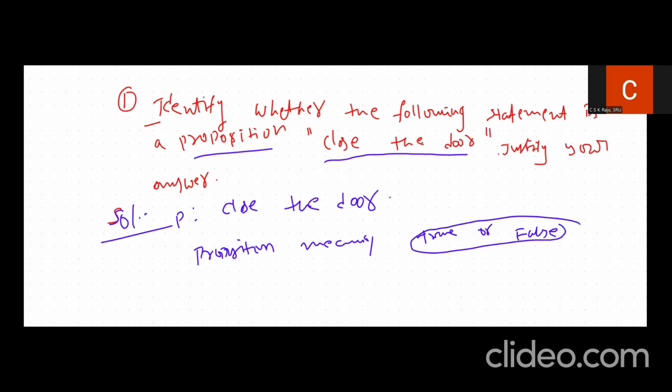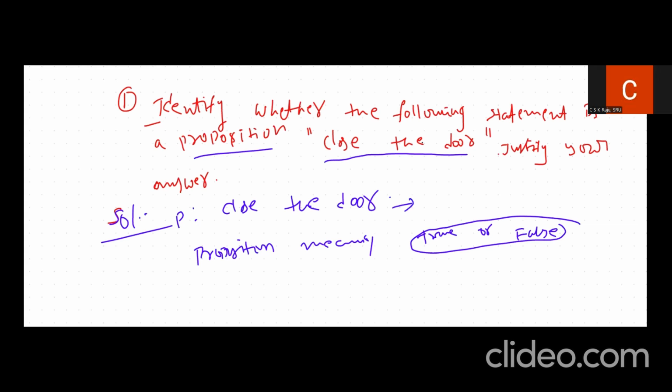But here, it looks like a sentence, but it doesn't have any truth value, like either true or false.